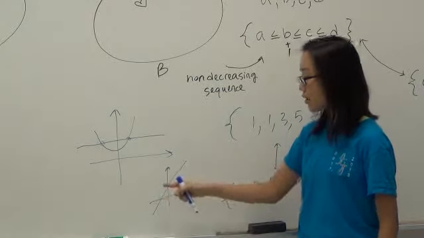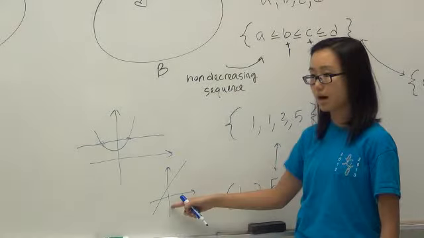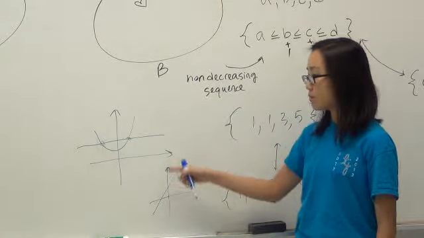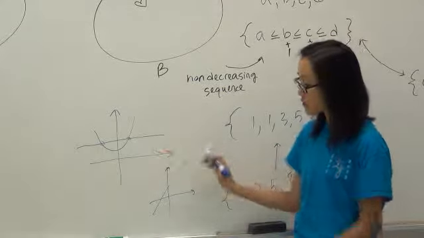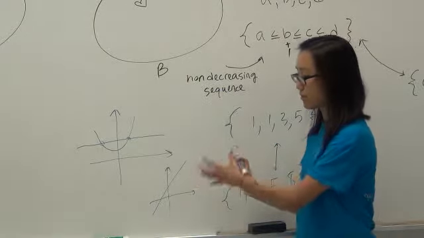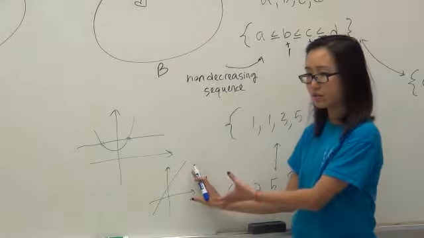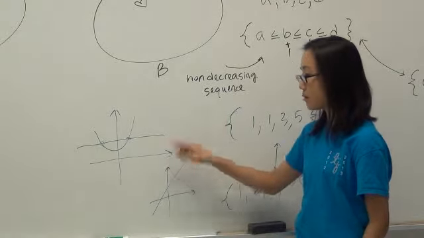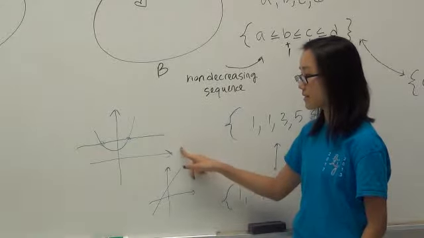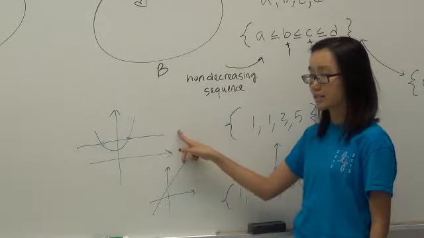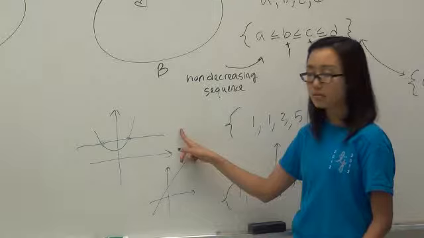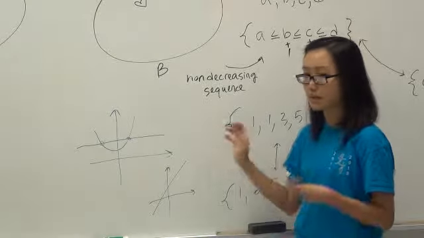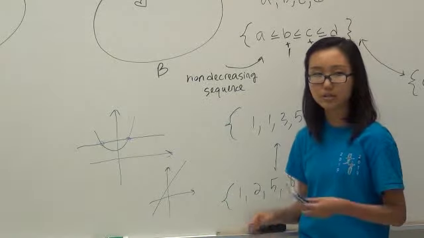Because for every value of x, there is a distinct value of y. So this would sort of be the graphical analog to a bijection. Every element in x maps to one element in y. But in this one, every element in x does not necessarily map to a distinct element in y. So that is the difference between a bijection and a function.